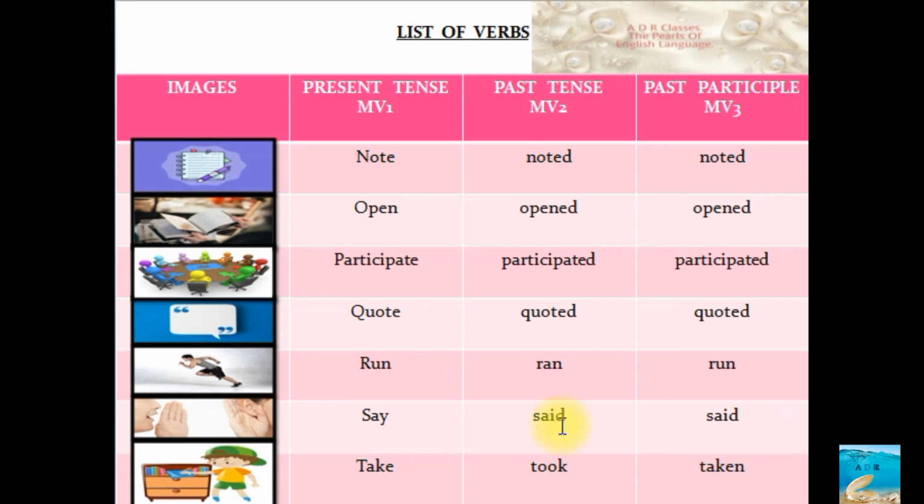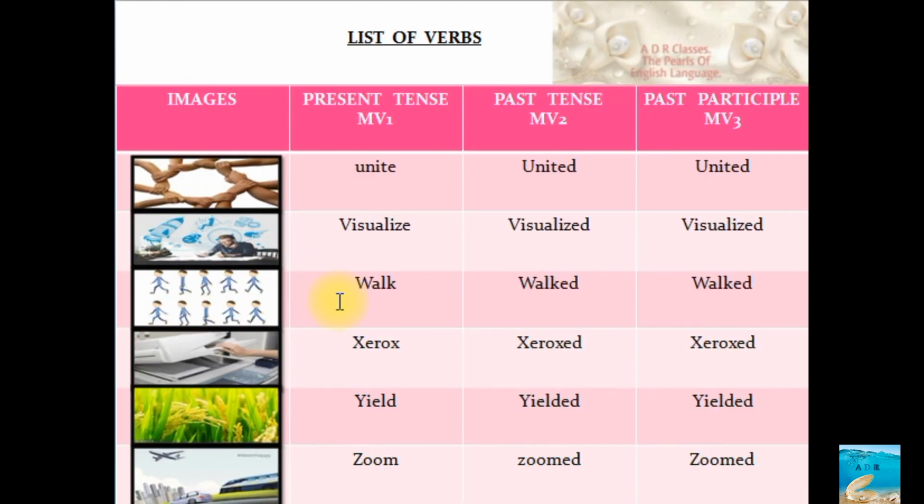Say, said, said. Take, took, taken. Then unite, united, united. Then visualize, visualized, visualized. Visualize is something that you are seeing in the future, or imagining. Walk, walked, walked. Then xerox, xeroxed, xeroxed. Yield, yielded, yielded. Yield is something like a result. Zoom, zoomed, zoomed.